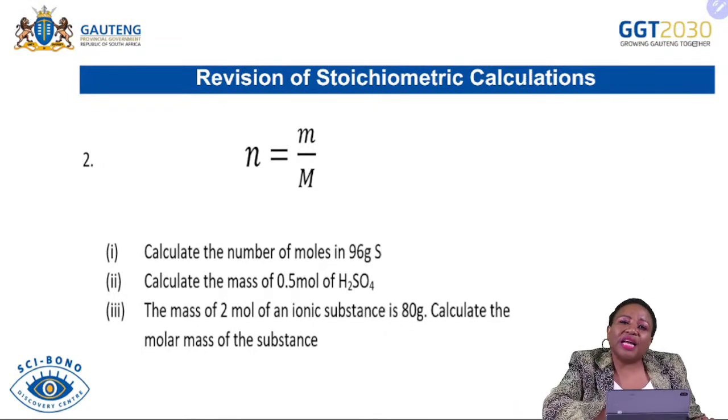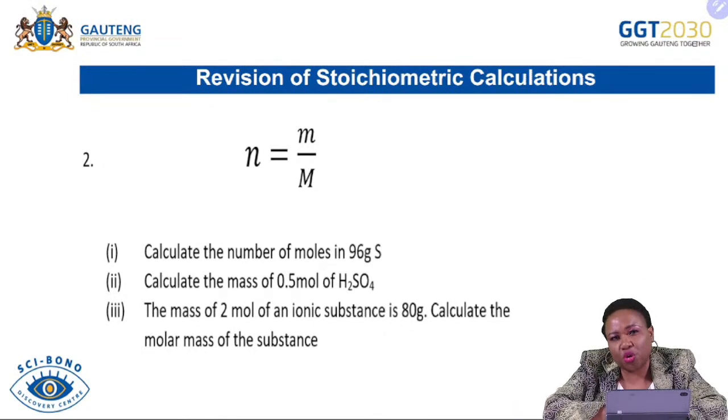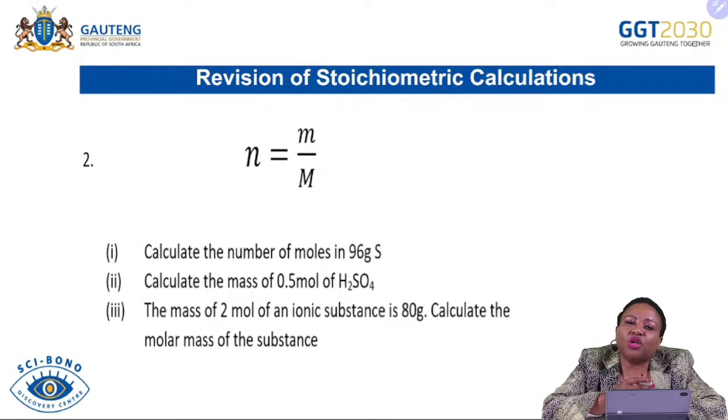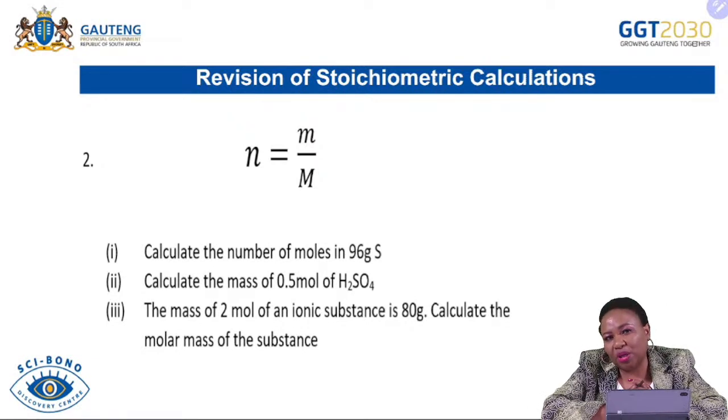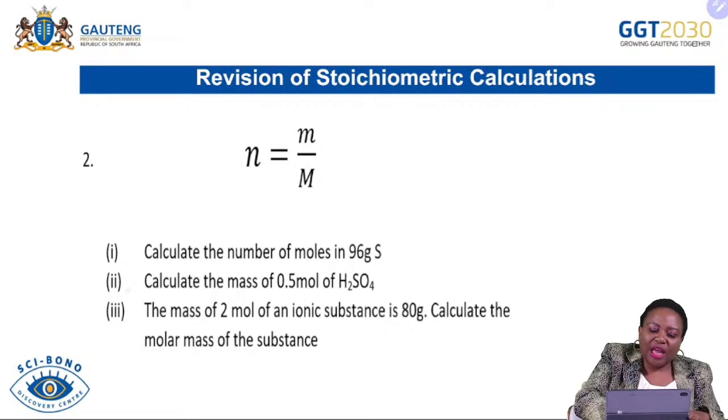To start with stoichiometric calculations, we definitely need to have our periodic table next to us. Why do we need the periodic table next to us? Remember, for many calculations that we'll be doing, we'll be referring to the atomic mass of the atoms, and that will give us our molecular masses. So it is very important that your periodic table is always handy. As I always said, when we are doing chemistry, we will always need our periodic table next to us. Now, let's look at the first example.